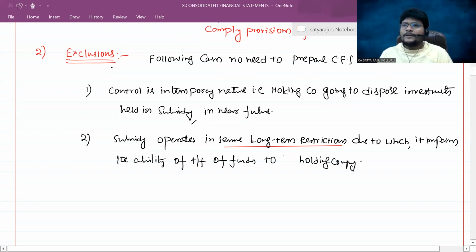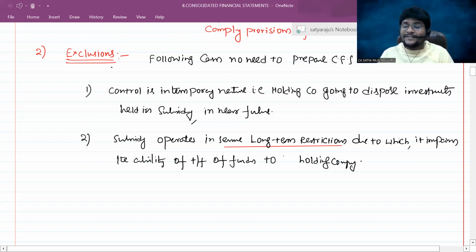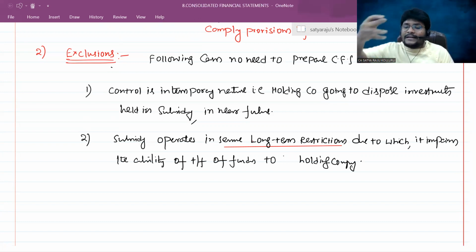For example, I invested in the equity shares of a subsidiary company. Such a subsidiary company is in the liquidation process. Whenever a subsidiary company initiates the liquidation procedure, then the entire affairs of the company are in the hands of whom? The liquidator.